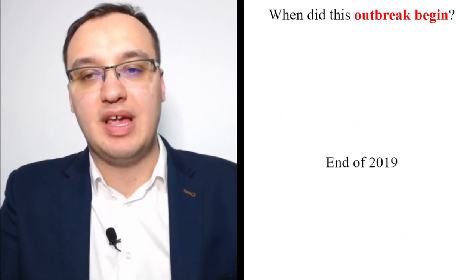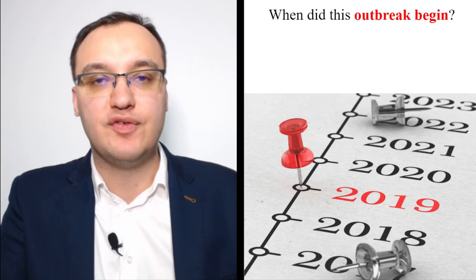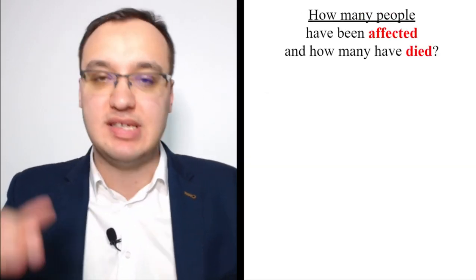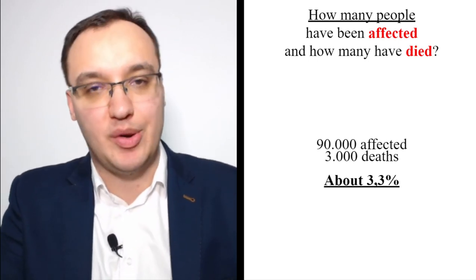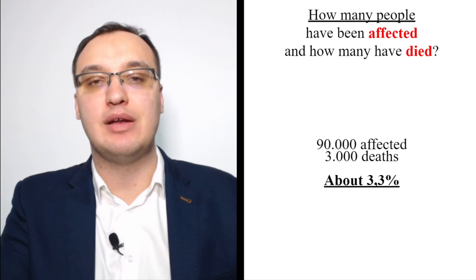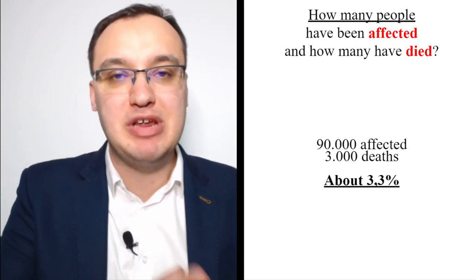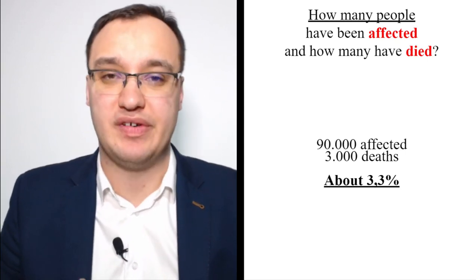When did this outbreak begin? At the end of 2019. The statistics will increase further with time, but at the moment there are around 90,000 affected and 3,000 deaths. This means we have around a 3.3% death rate, and that's very, very high.